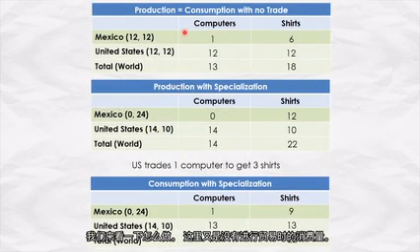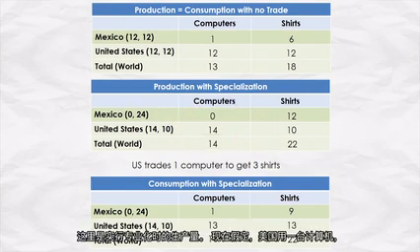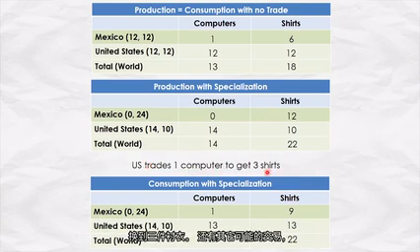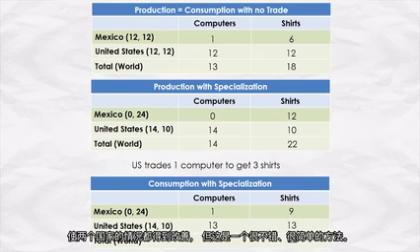Here again is consumption with no trade. Here is production with specialization. Now suppose that the United States trades 1 computer to get 3 shirts. There are other possible trades which make both countries better off, but this is a nice simple one.